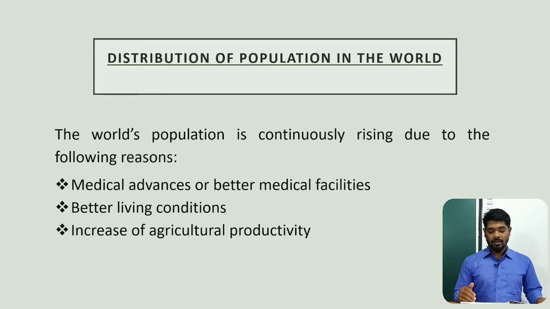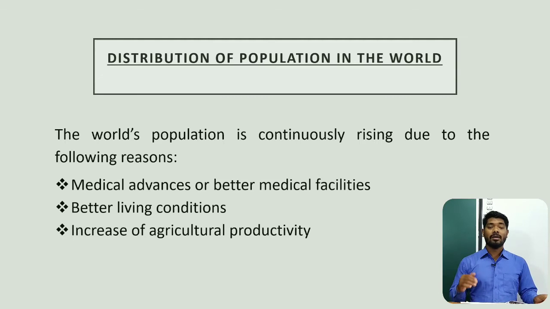Because of that, people are having longer lifespans, because they have a lot of luxurious things to protect themselves medically as well. Then there is the increase of agricultural productivity. The size of the planet is not increasing, but the population is.